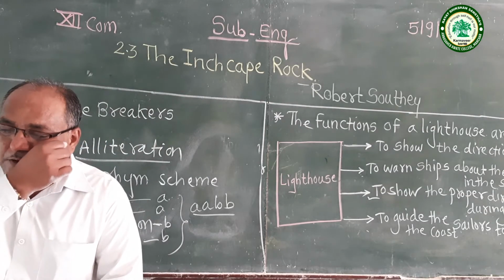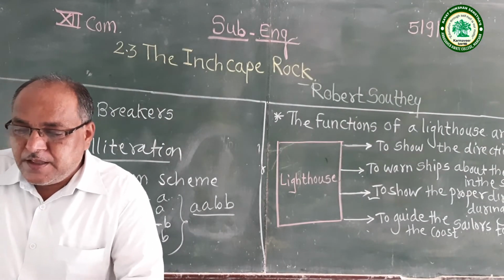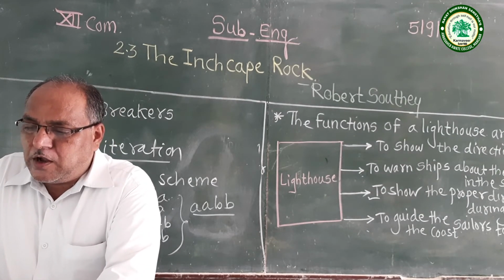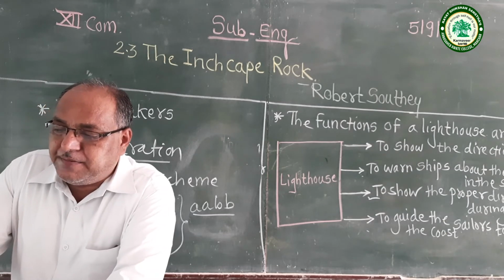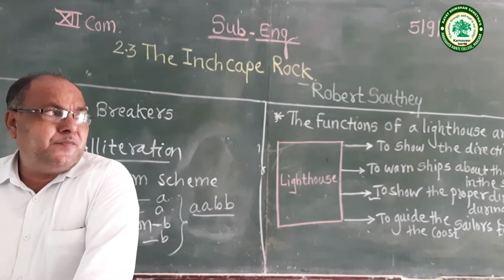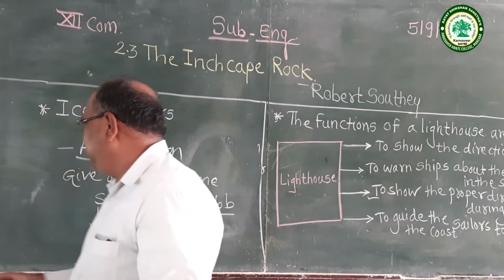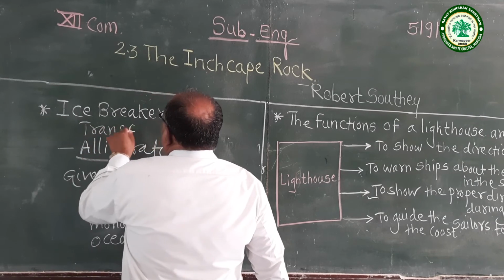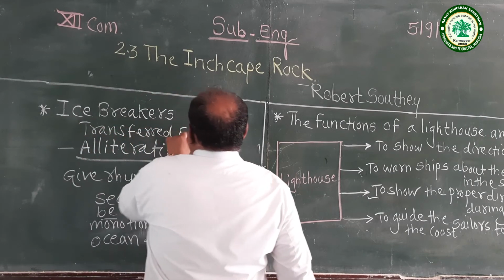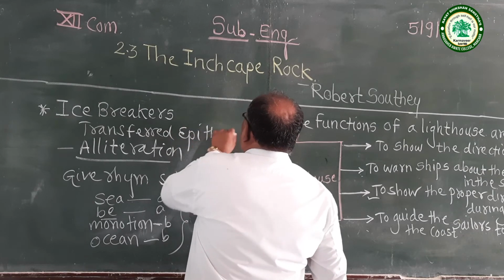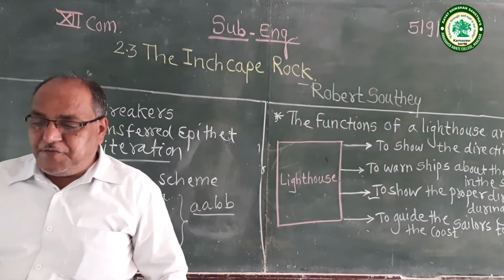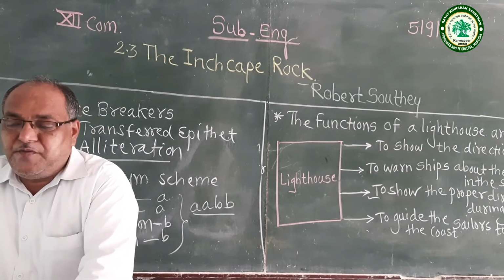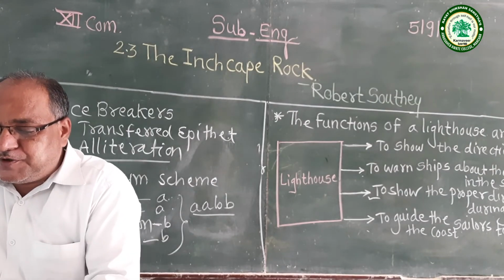So in this stanza there is one more dominating figure of speech. When the rock was hid by the surge's swell, there is one dominant figure of speech. The name of this figure of speech is alliteration, and second is transferred epithet. So these are the two dominant figures of speech in this line. When the rock was hid by the surge's swell. Remember student, in this line there are two dominant figures of speech.